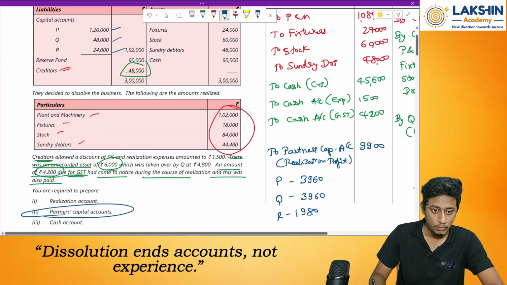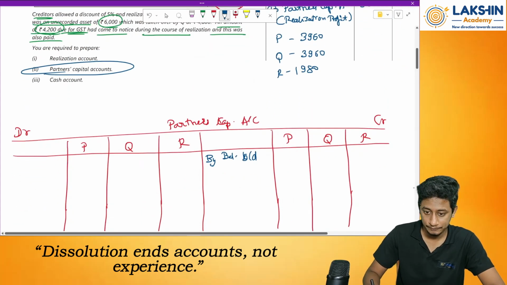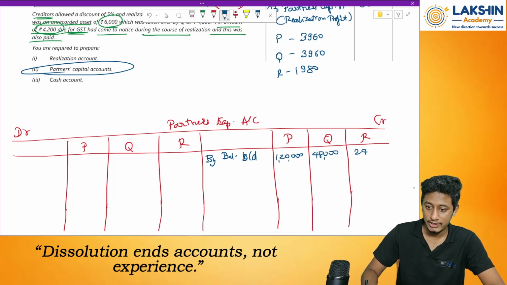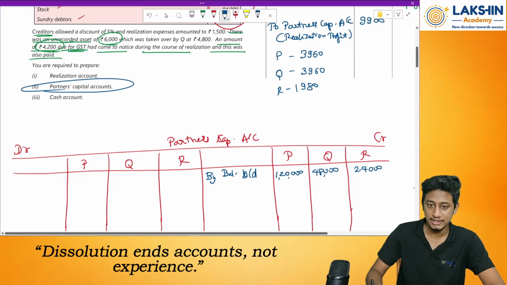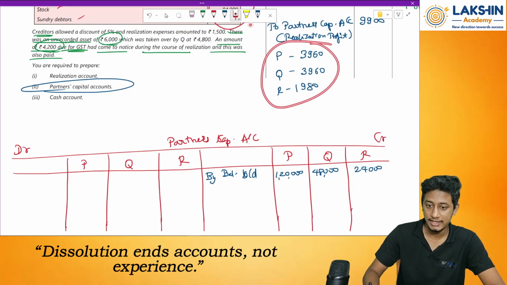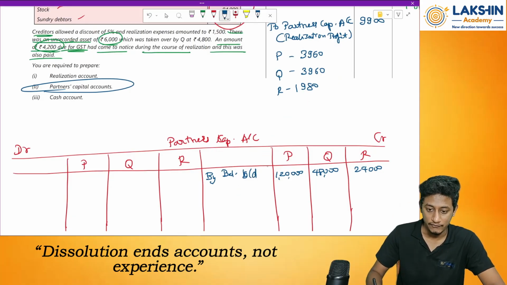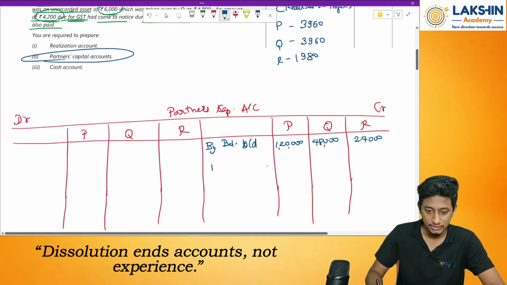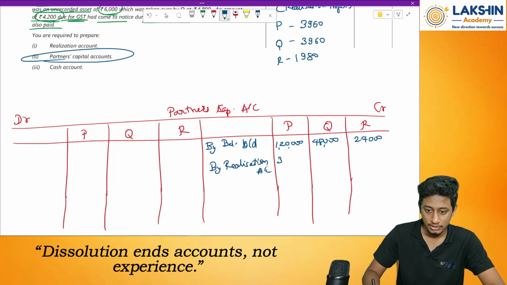How much? 1,20,000, 48,000 and 24,000. After this, profit on realization will be taken to the credit side, because it will increase the value of capital. So by realization account, 3960, 1980.